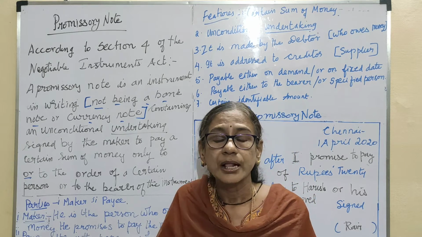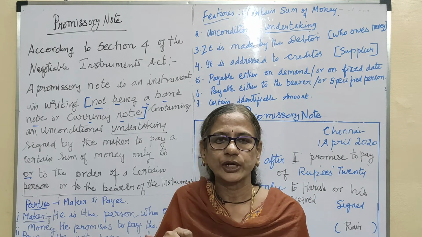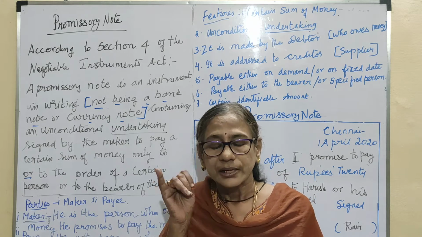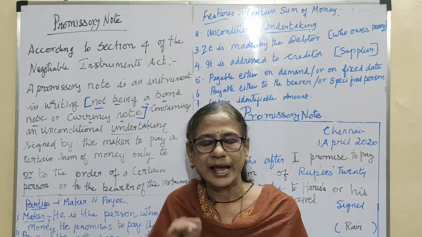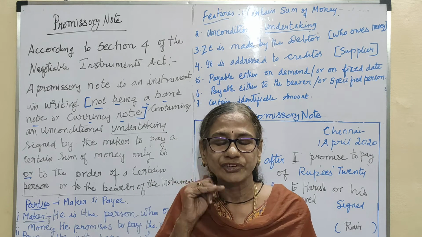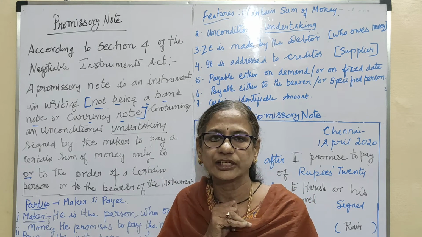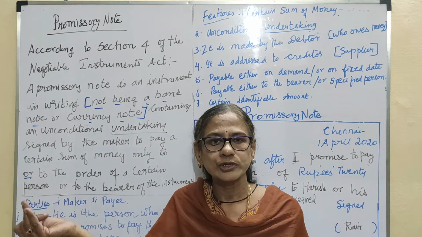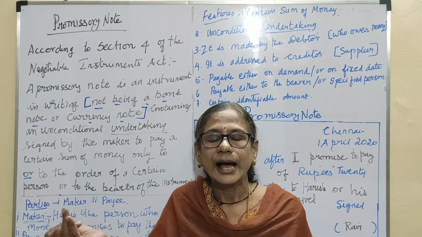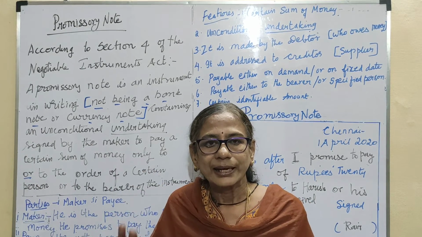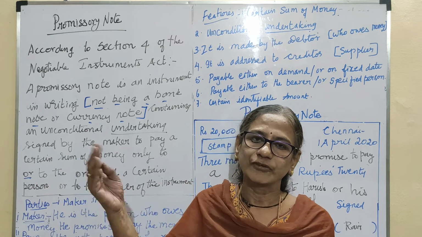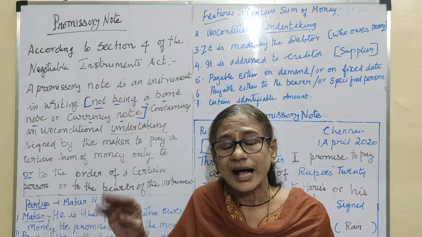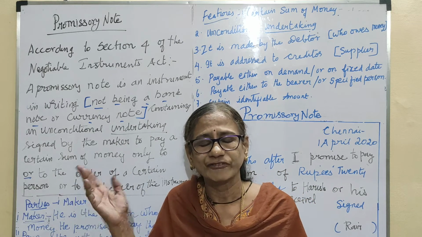One is waiting till the maturity date with grace time; the seller waits and then gets the money. Another condition: if he needs money urgently, he goes to his banker, discounts the bill and gets the money. Number three, he endorses the bill in favor of someone else and asks that person to collect the money after the due date.